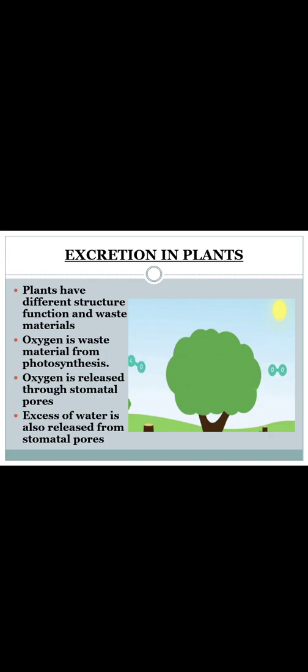Next, till now we studied about excretion in animals or humans. Now let us move on to excretion in the case of plants. So plants have different structures, functions, as well as waste materials also, isn't it? So what is the waste material in the case of plants or trees? It is oxygen. Oxygen is a waste material given out by a tree or a plant by the process of photosynthesis. This is a common thing everyone knows, right? And how is oxygen released? Through the stomatal pores. Stomata have pores, right? It is the respiratory system in the case of plants or trees. It is present in the leaves, and it is going to release the oxygen out through the stomatal pores.